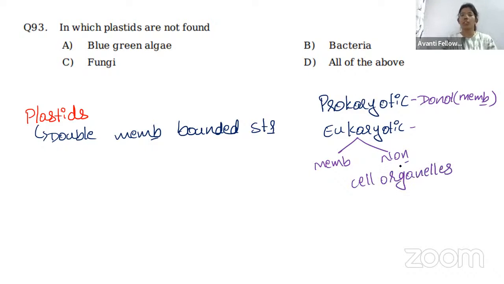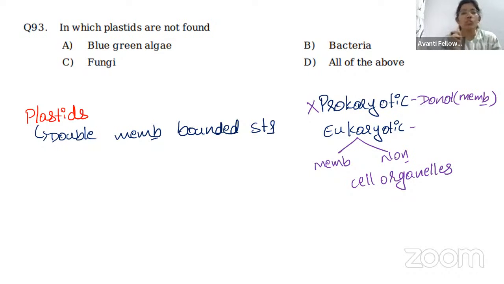Both are present in the eukaryotes. So let's come back to the plastid. A plastid is a double membrane bounded structure. Yes or no? Yes. So obviously the plastid will not be present in prokaryotic cells. It is present only in eukaryotic cells. This is one way we can choose our option.